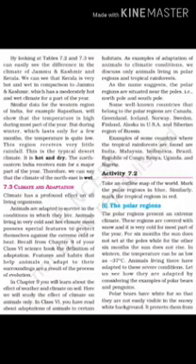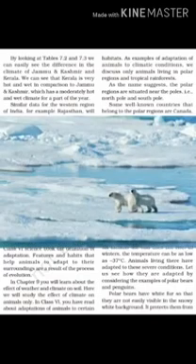Let's first see some adaptations of animals living in polar regions. You know, polar regions have a very extreme climate. This region is covered with snow throughout the year and it is very cold throughout. For 6 months there will be no sunrise, and for 6 months there is no sunset. In winters the temperature goes as low as minus 37 degrees.